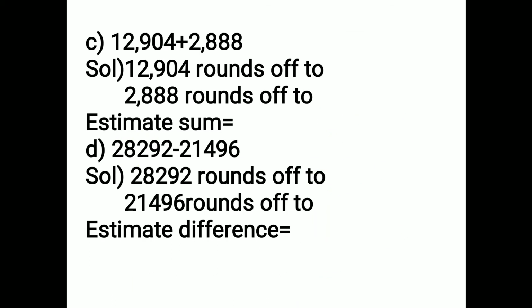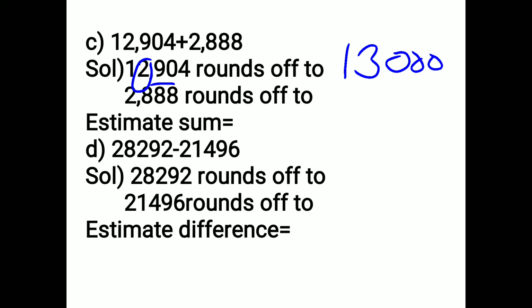Now in C part, here the numbers have more than 3 digits. So what do we do? Round to the nearest 1000. In rounding to 1000, which number do you have to see? The 100 place. The 100 place is 9. 9 is greater than 5. So this 2 will become 3. So you write 13. After that you put 3 zeros.